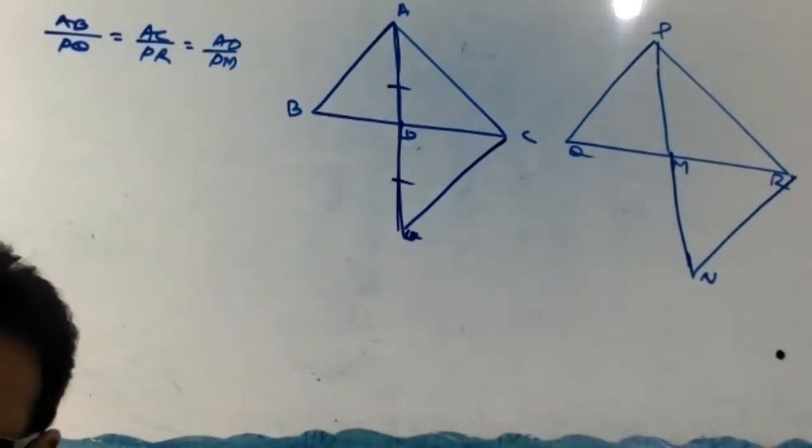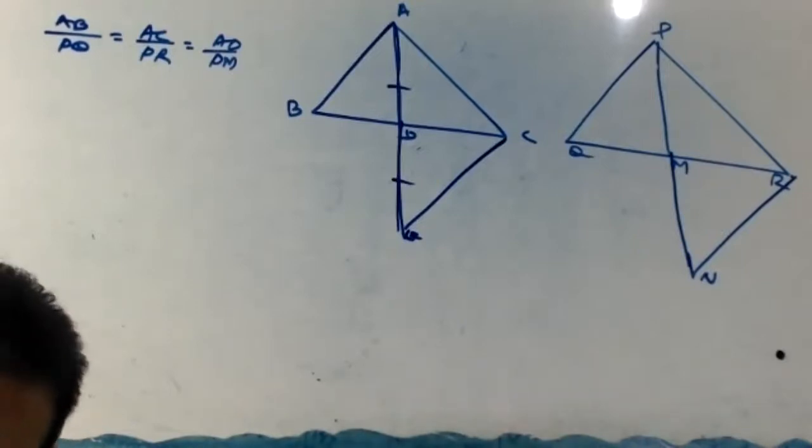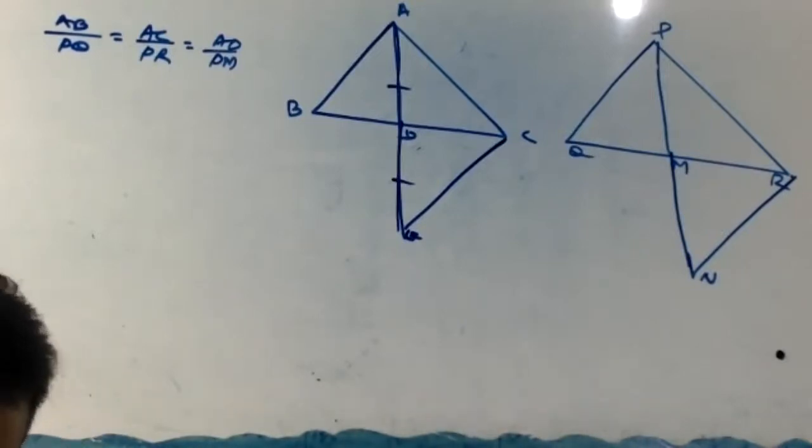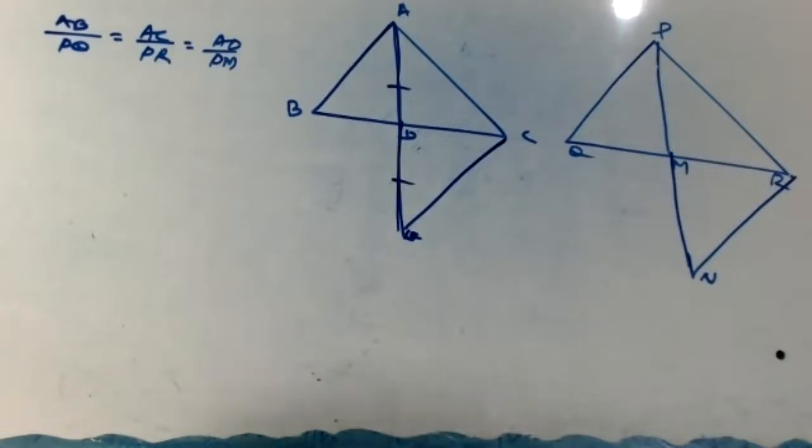Okay, finish now. You read the question. What is given? What do you have to prove? And the construction. Finished or not? The plan is we are going to show angle A equal to angle P. That is the plan.